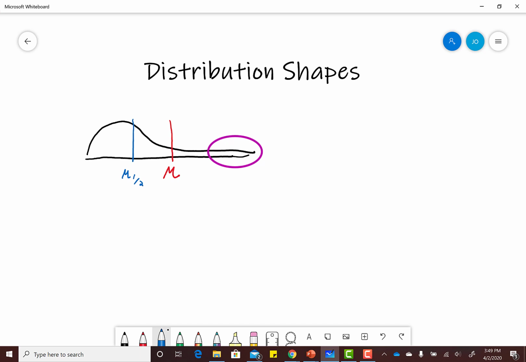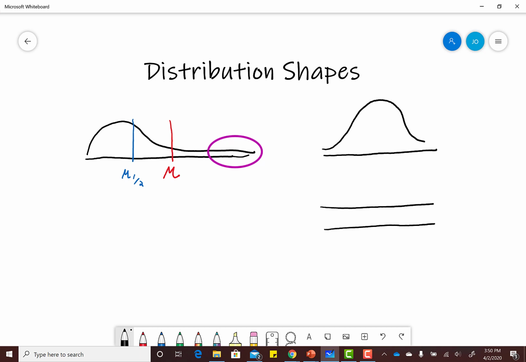When you have skewed distributions, your median does a better job of representing a typical observation because it's more robust. If, however, you have a distribution that's not skewed, maybe we have a bell-shaped distribution, maybe we have a uniform distribution, or maybe we even have a kind of bimodal distribution.